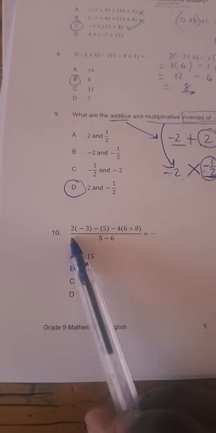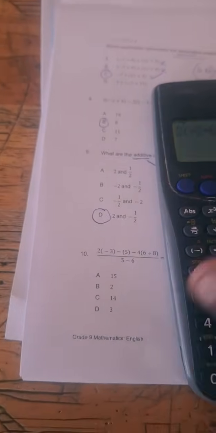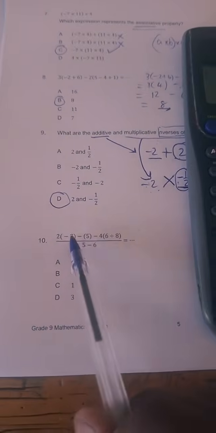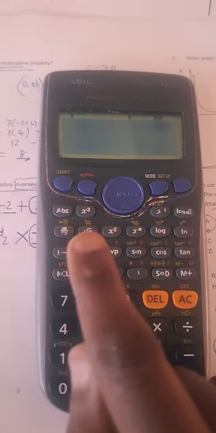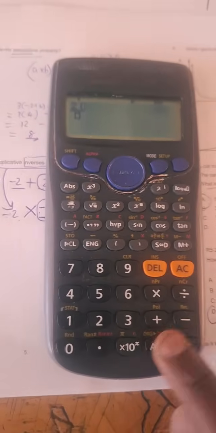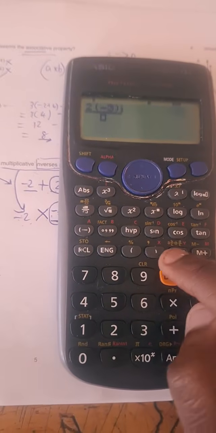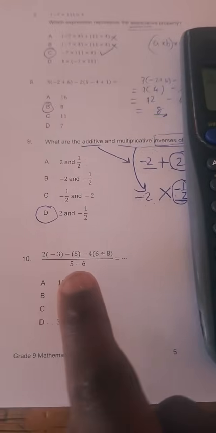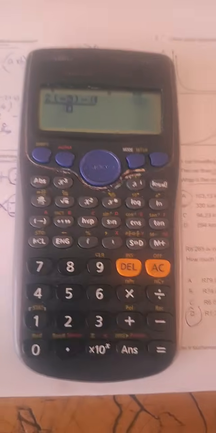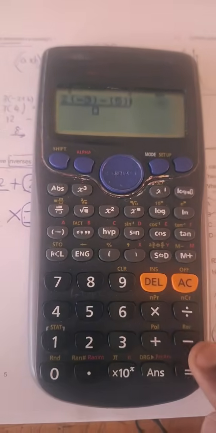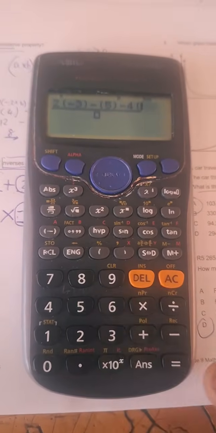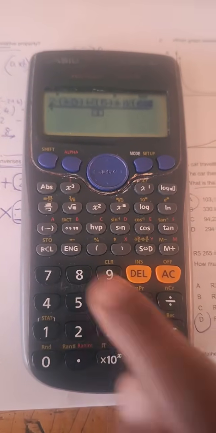Now once again, guys, you come to this problem, maybe if your calculator is here, you can punch all of this in without actually working it out step by step. You go to your fraction mode, there it is. You press 2, you write brackets. You write minus 3, you close the brackets. You follow it up with what? Minus, you open another bracket. You press 5, you close the bracket. Then you follow it up with minus. You press 4, you close, open another bracket, and you say 6 divided by 8.